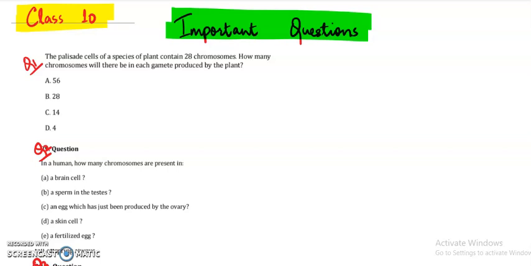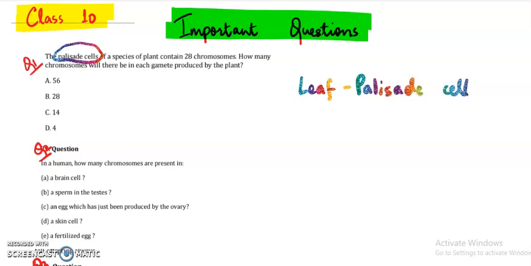And here the first question is the palisade cells. Palisade seems a new word for you. Let me brief you on this. Leaf has palisade cells. So we have already studied that there are two types of cells in the organisms. One are somatic cells which do not help in the reproduction. Other than these, whenever we are talking about gametes, they are always haploid. So somatic cells, they will always be 2n or diploid, and gametes, they will always be haploid or n.